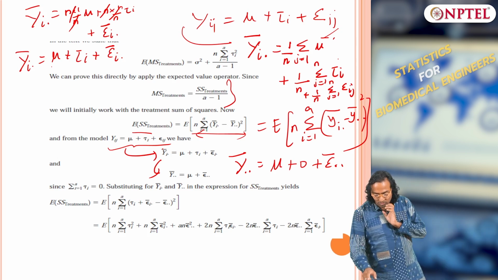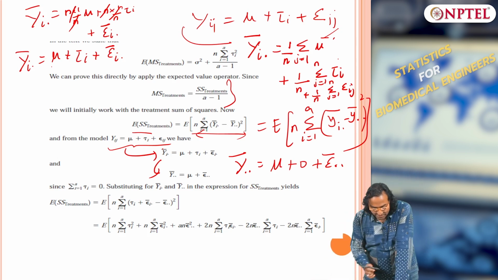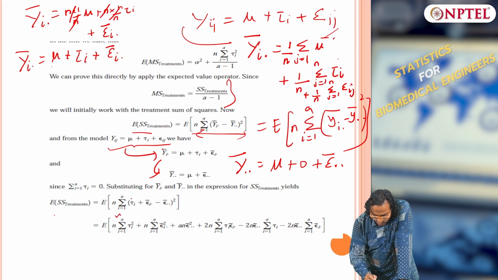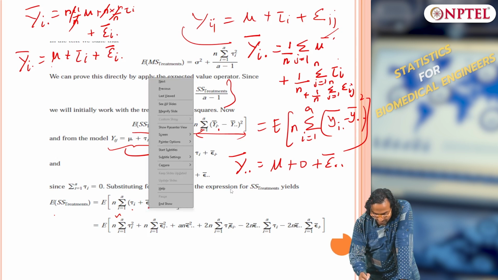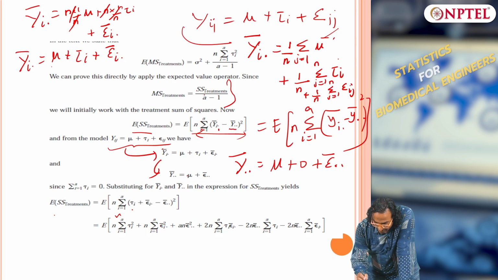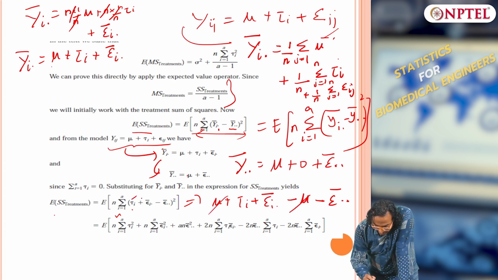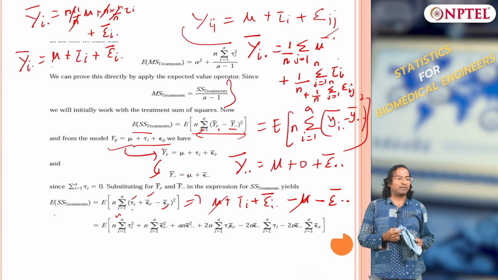Now I substitute these 2 terms in the equation. So the expectation of the sum square treatment is nothing but n times the summation of i equals 1 to a. What is y i dot bar? It is nothing but mu plus tau i plus epsilon i dot bar, and y bar dot dot, remember mu and mu get cancelled. So I have tau i plus epsilon i dot bar minus epsilon bar dot dot, the whole squared.